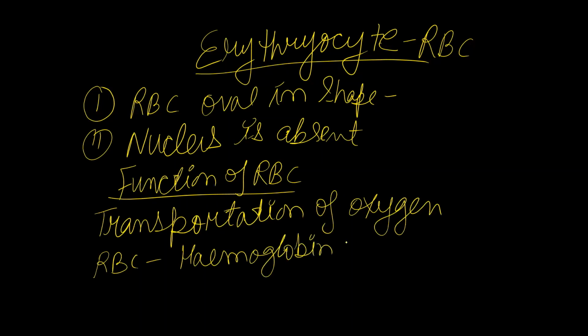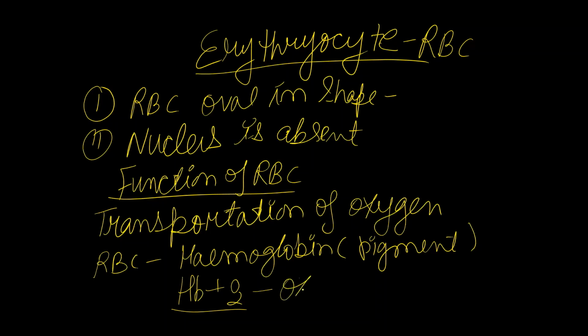It is a pigment which carries oxygen. Oxygen binds with the hemoglobin and is then transported to the whole body. When hemoglobin combines with oxygen, the compound formed is known as oxyhemoglobin. Inside our body, most of the carbon dioxide is dissolved in the plasma, the liquid part of the blood which contains all the nutrients.